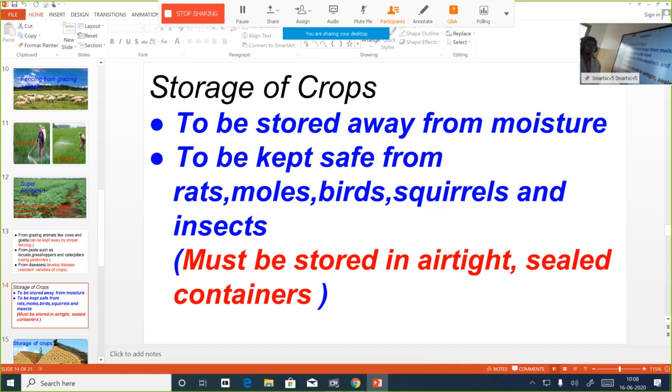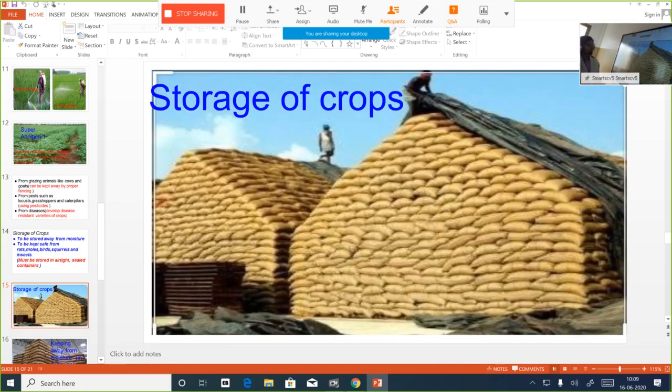So what all steps did we discuss today? We discussed growing crops in large numbers to get a good yield. We discussed the different steps in order to ensure a good yield. Like what all? Selection of seed, preparing soil, irrigating, using fertilizers, using insecticides and pesticides. And after getting the yield, the produce has to be stored properly. To ensure that it is dry, we actually dry it under sun and then store it in airtight and sealed containers. Here you have a picture of how grains are stored properly in gunny sacks.